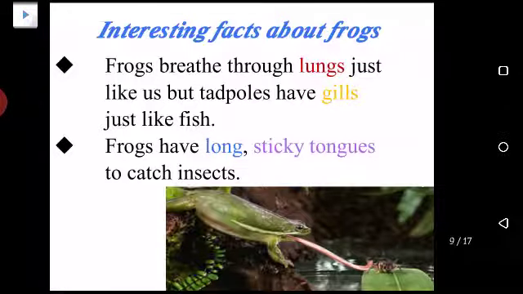As you know, we need lungs to breathe, same is the case with frogs. Frogs also breathe through lungs, just like they can live on land and also inside water. But tadpoles have to live inside the water, so just like fish, they have gills. Okay, and then frogs have long, sticky tongues to catch insects. Just like in this picture, you can see a frog is catching an insect through its long, sticky tongue.